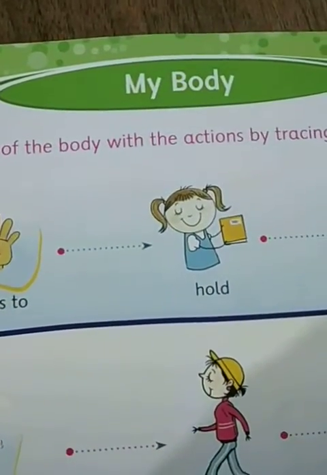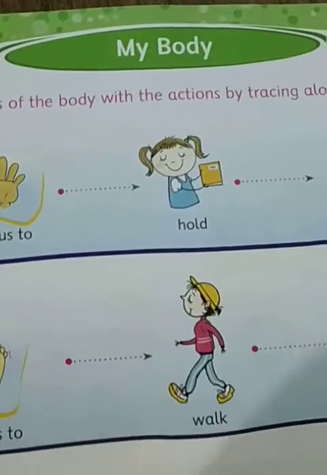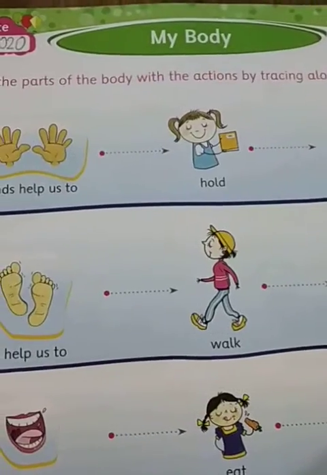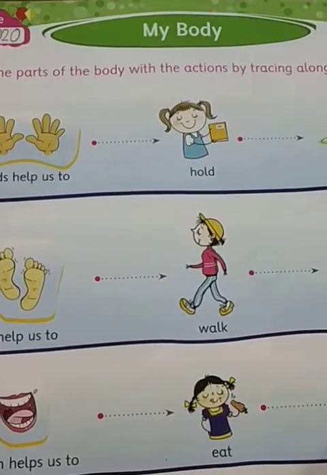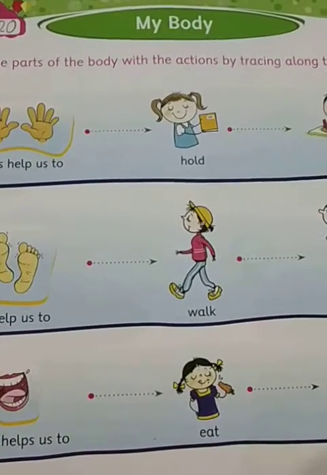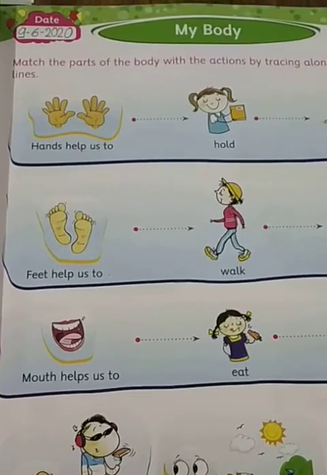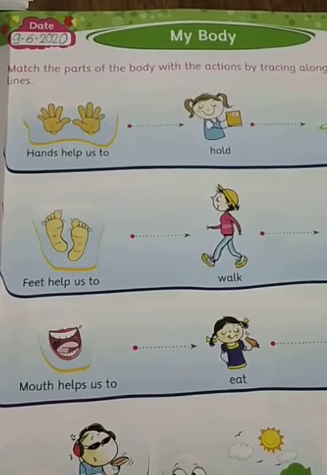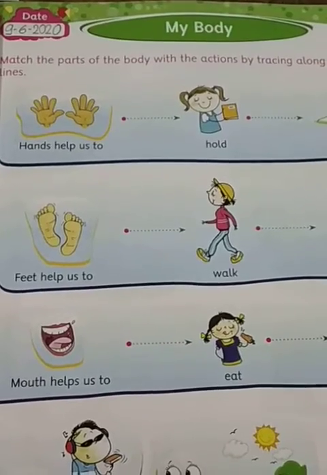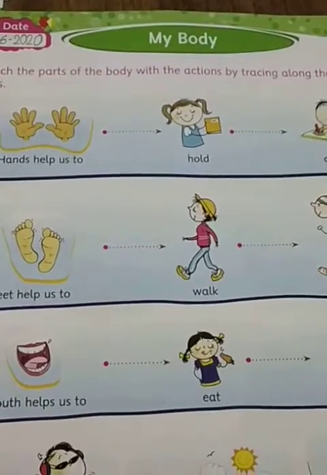As I told you, the topic name is my body. You know that God has given us a perfect body with so many parts. Our body is made up of so many different parts, and each body part has a specific task. From top to bottom, we have different parts in our body, and each has different work. So in this video, we are going to learn about the body parts and their work as well.